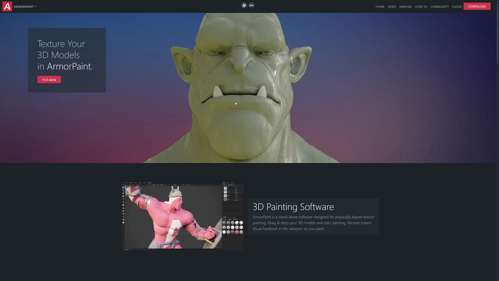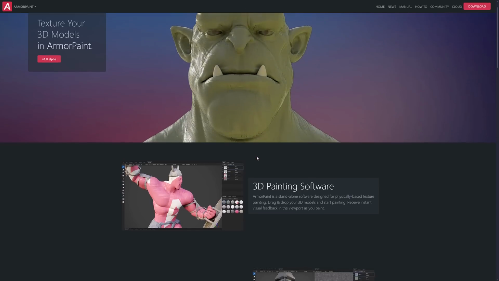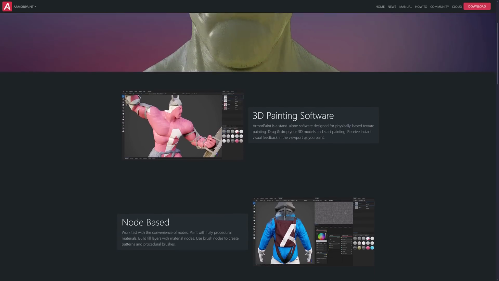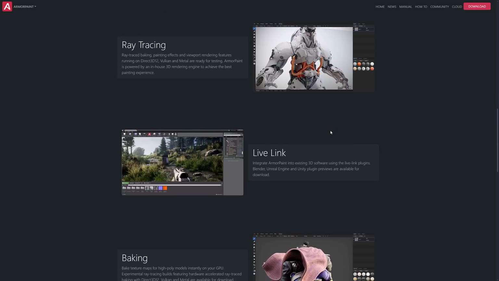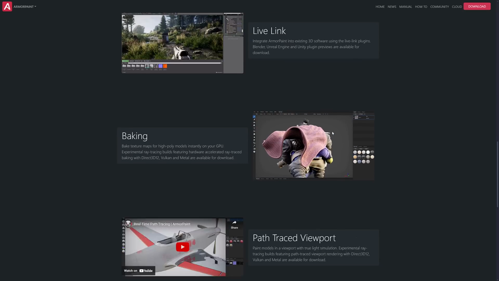And then on the other kind of free side, if you build this from source code yourself, this is from the guy that did the Armory 3D game engine in Blender. He used it to create Armor Paint. And this is more like the Substance Painter side of things. It is for painting materials on 3D objects. It's available on the iPad as well, which is actually kind of neat.